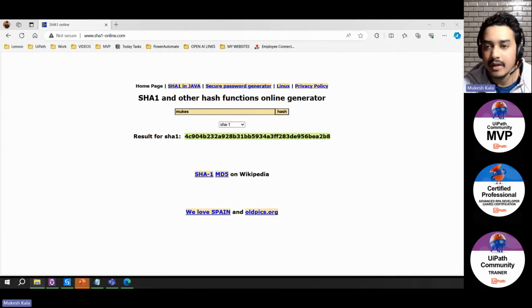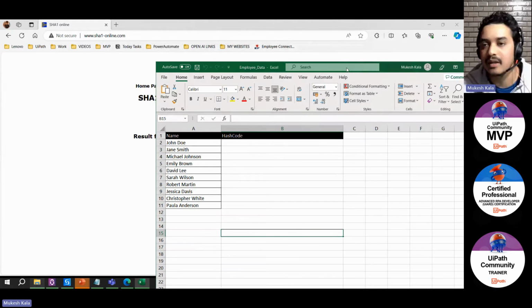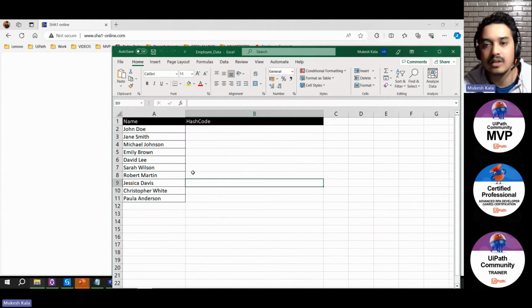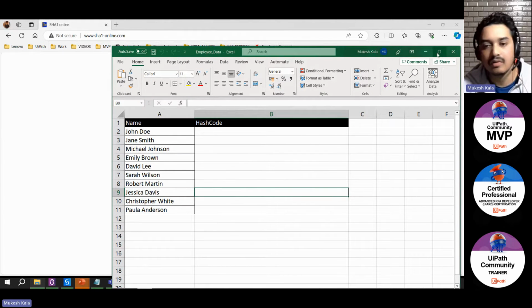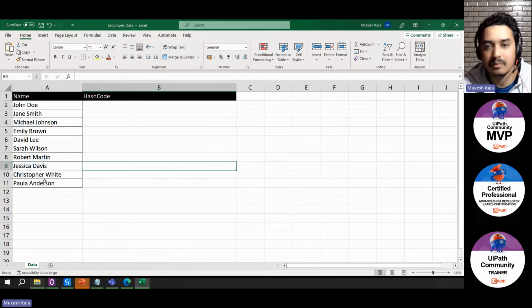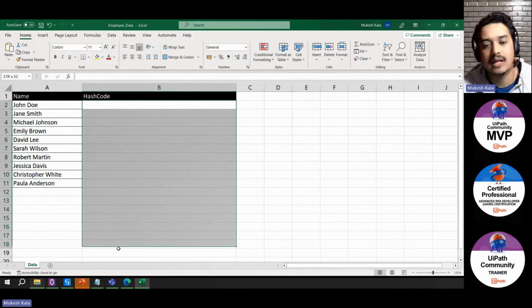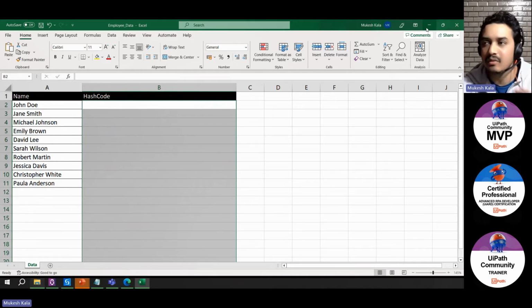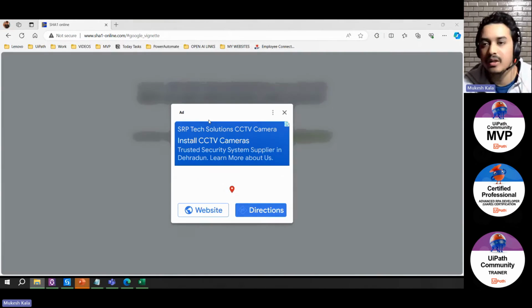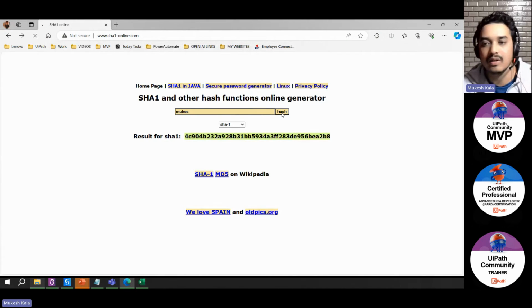So I have employee data, and for all the employees, I have to generate this SHA code. So let's say this is my employee name. I have all these employees in an Excel. As of now, for example, I have only put 10 employees, and I have to get all these hash codes from this website. This can be 10, 100, or 1000. How do you do it? You just go to this website and click on hash and it generates the hash code, right?